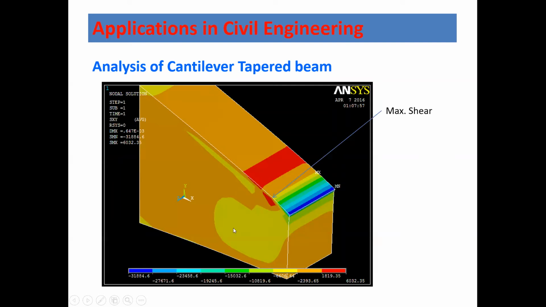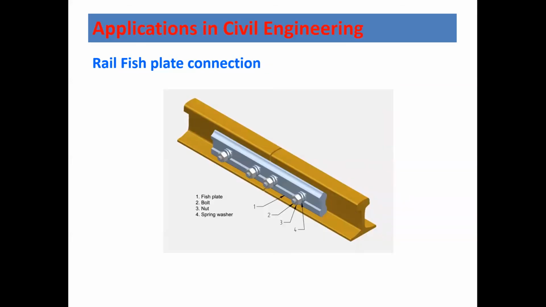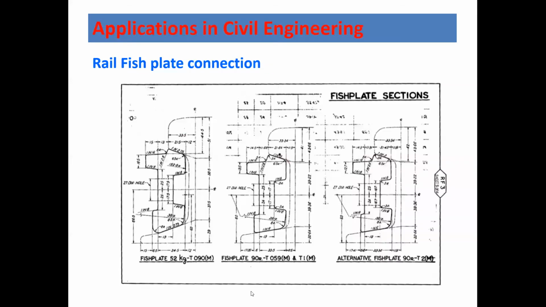Okay, now this is a project which was done by one of my B.Tech project students. So this is the analysis of this fish plate. If you refer to the IS code or the Indian Railway code, there are different types of fish plate. This is 90R and this is 90R T2. Okay. So we have analyzed the fish plate in an FEA package.